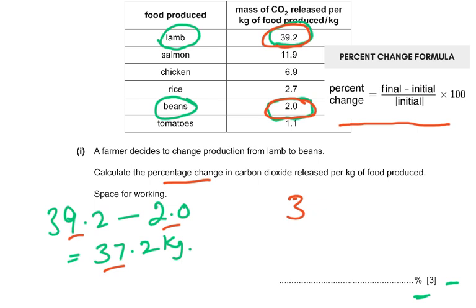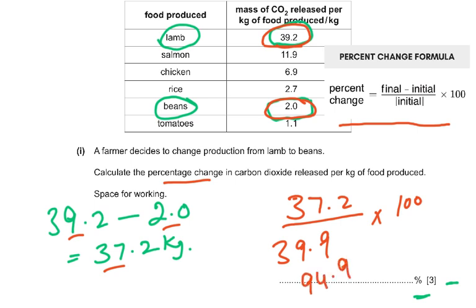So 37.2 divided by 39.2, which was the initial, and then into 100. So what is the answer? The answer is 94.9, or you can say 95.